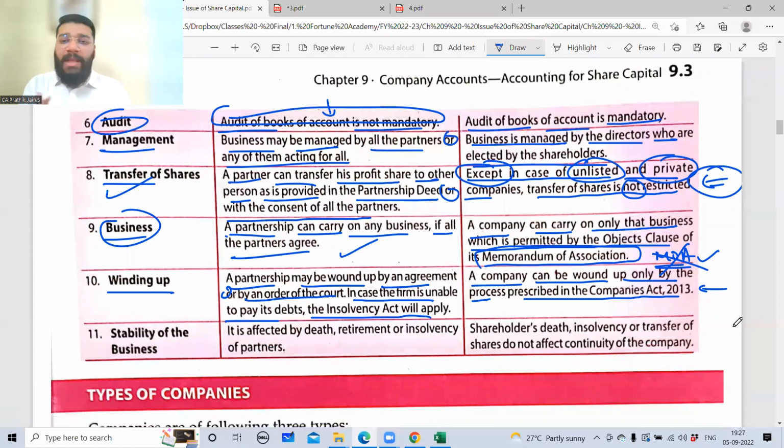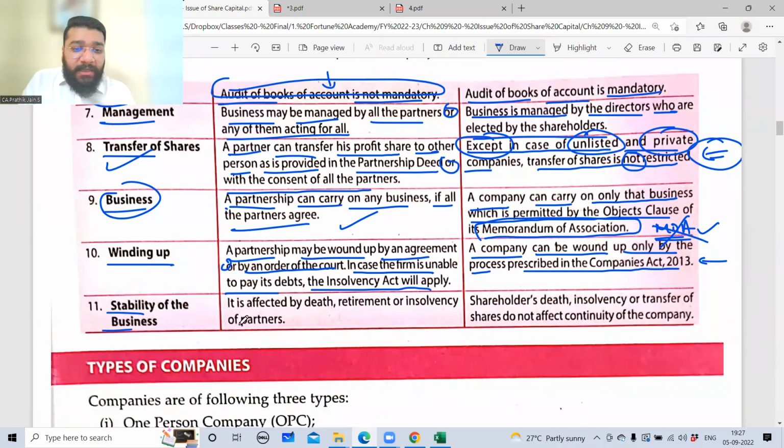Am I clear? I'm telling you guys, what we're learning is just 1%. Company law is altogether a big chapter, a whole subject. People study this entire law as one single subject for 100 marks. We're just learning this 1% or less than 1%. It is that big.